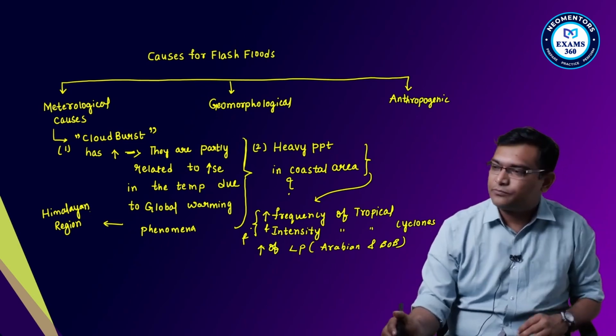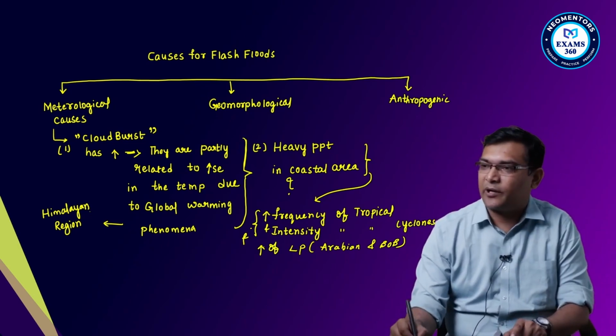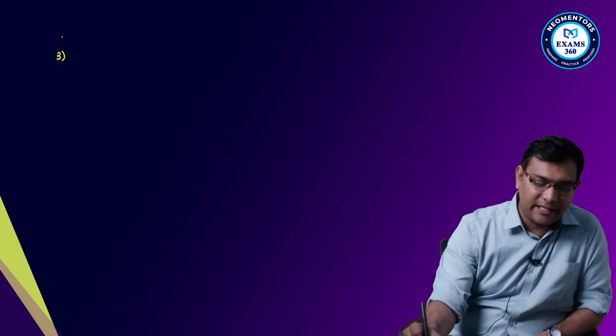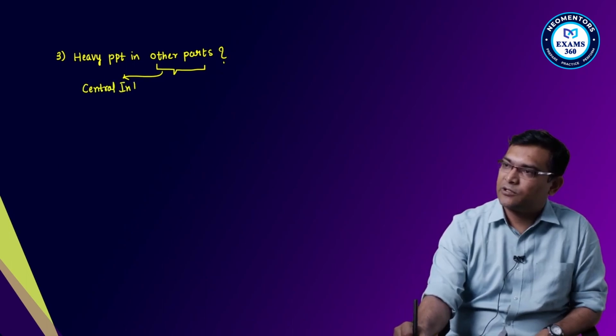And also I can write a third point. The third point is heavy precipitation in other parts of the country. What are the other parts here? The other parts are your central India.